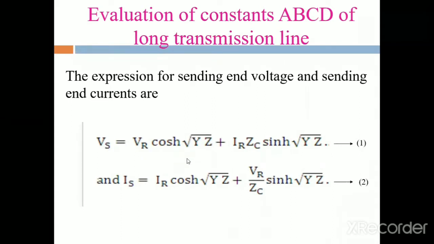That means the auxiliary line constants, the ABCD constants for a long transmission line. These expressions were derived by the rigorous method in the last class.